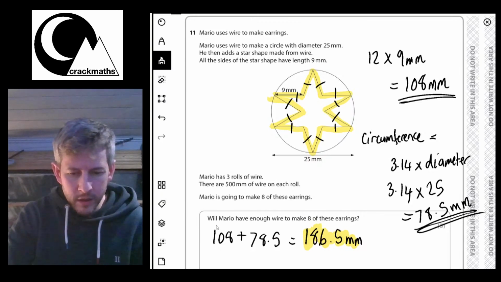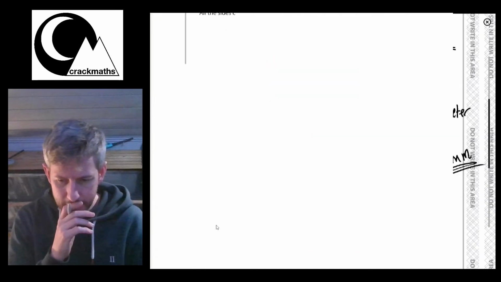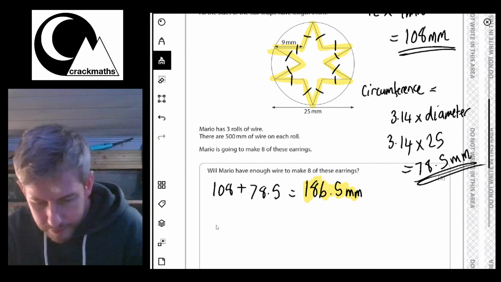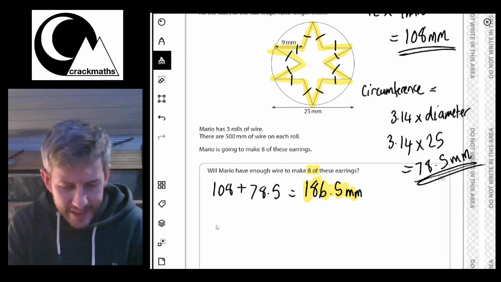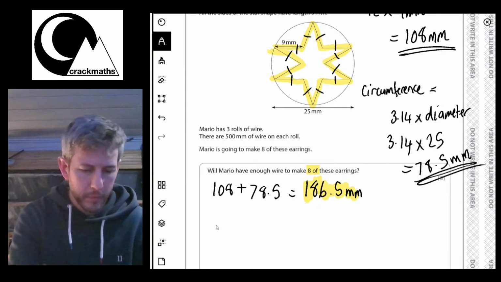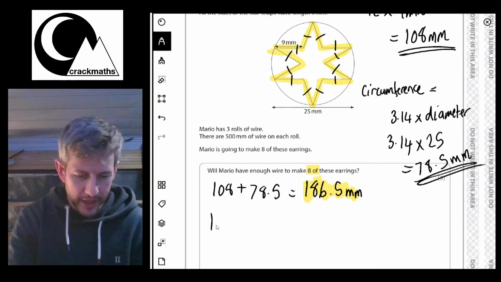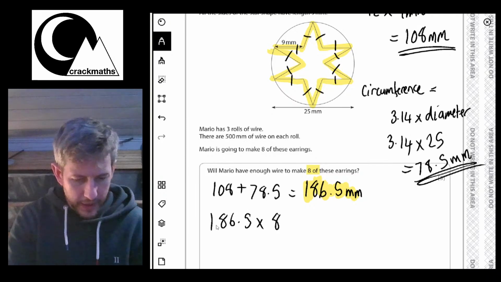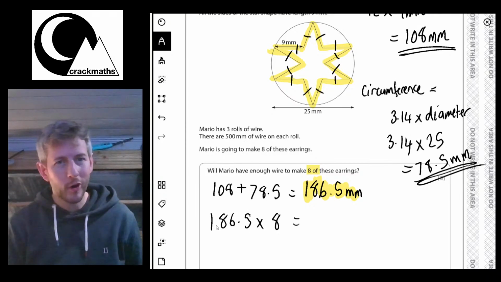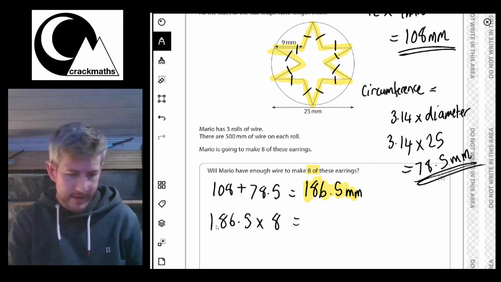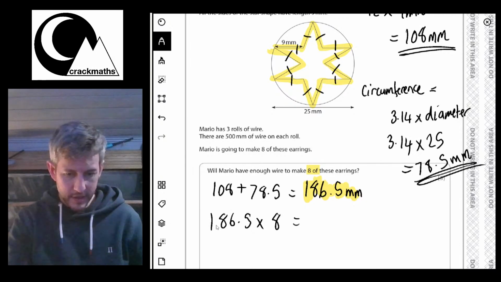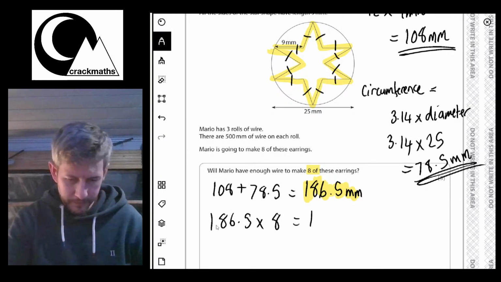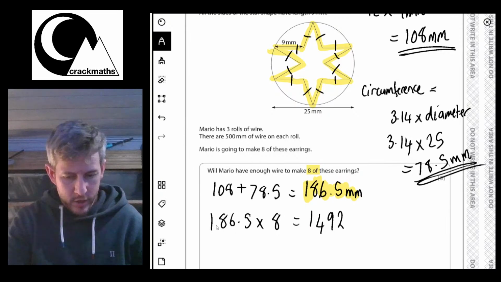Now, we've got the other bits of the question here. I can see that he wants to make 8 of these earrings. So I'm going to have to times this by 8. So 186.5 times by 8. And again, we've got our calculator, very handy. So that's going to be 1492 millimeters for 8.